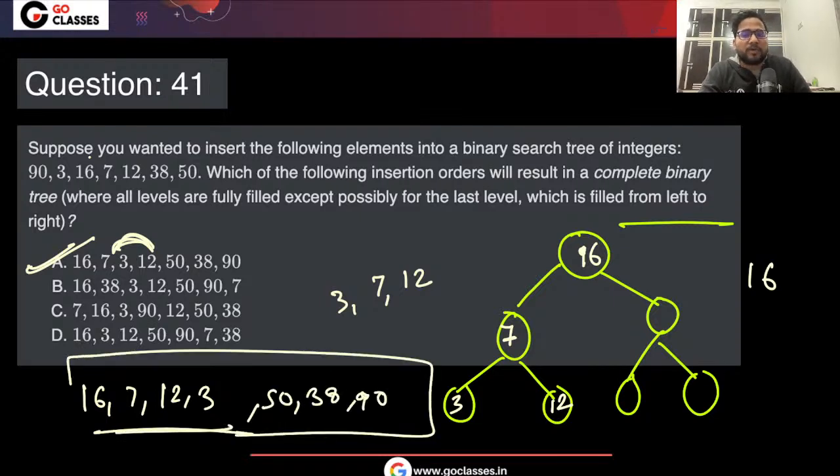And I think in one of the mock tests, if not in AIMT, do you remember, I have asked in how many ways we can insert such that we will be getting this tree. How many of you remember that question? This kind of question we have asked, right?